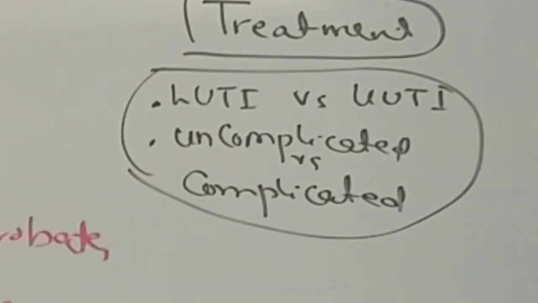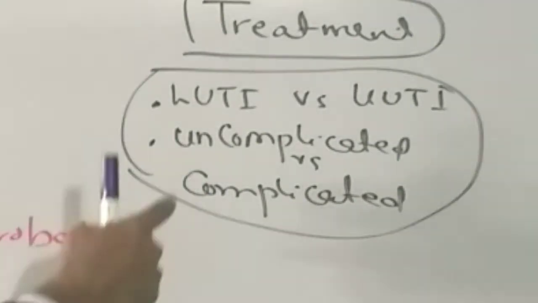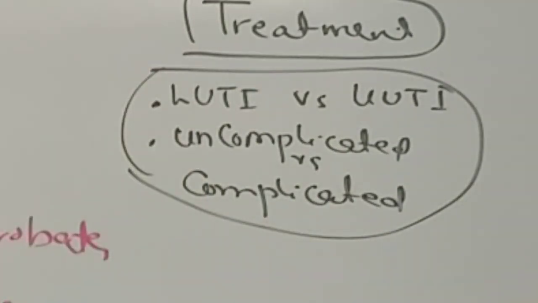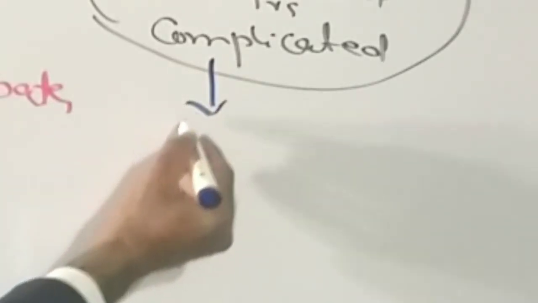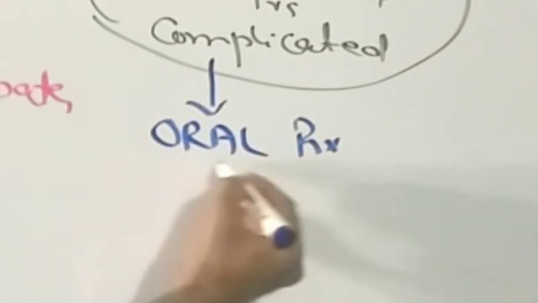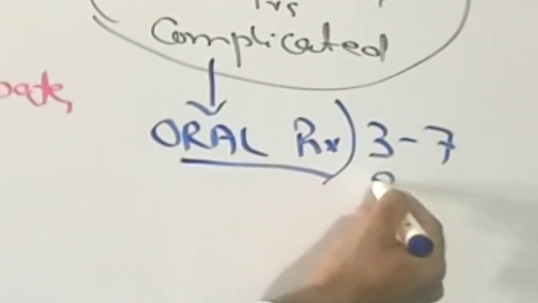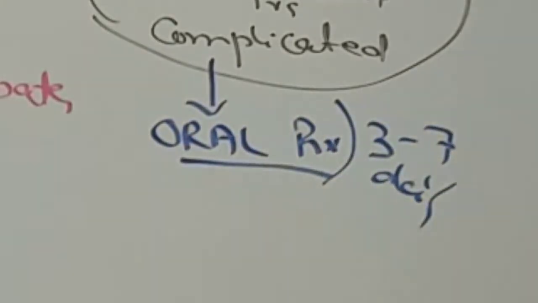So if the patient is suffering from the lower urinary tract infection or has an uncomplicated UTI, then we can give the patient oral treatment and the patient can be sent home on these medications for 3 to 7 days. What are these oral medications?